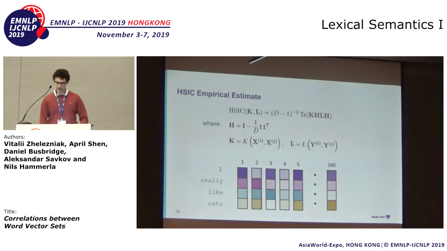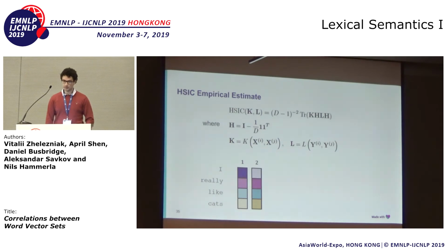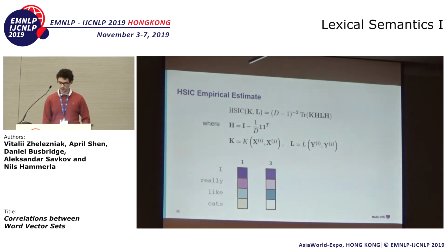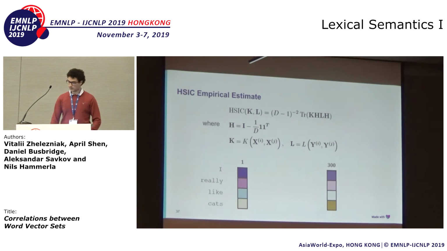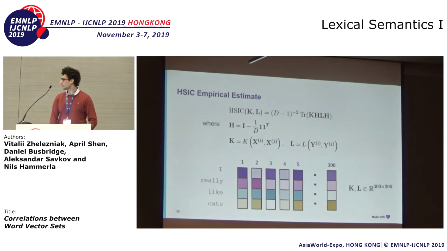And the authors also give a very simple empirical estimate of this norm, where H is a simple centering matrix, and the kernels can be written like this. The important thing to understand is that the kernels here take place not between word embeddings, so not between the purple embedding and the pink embedding, for example, but actually between the observations. So we'll take a dot product between the first observation and the second observation, the first observation and the third observation, the first observation and the 300th, and so on. And we will get kernels in R^(300 by 300).